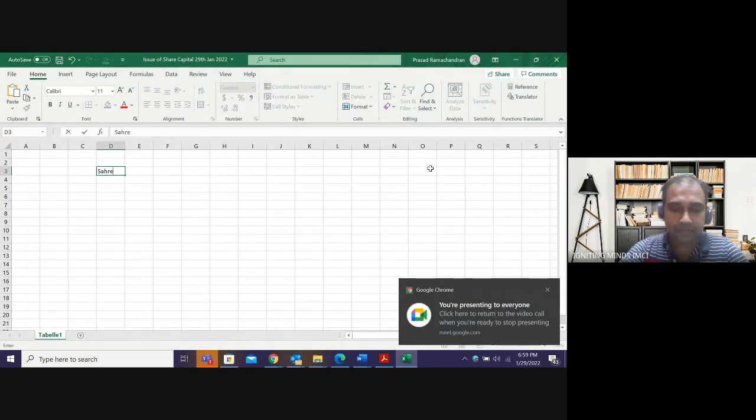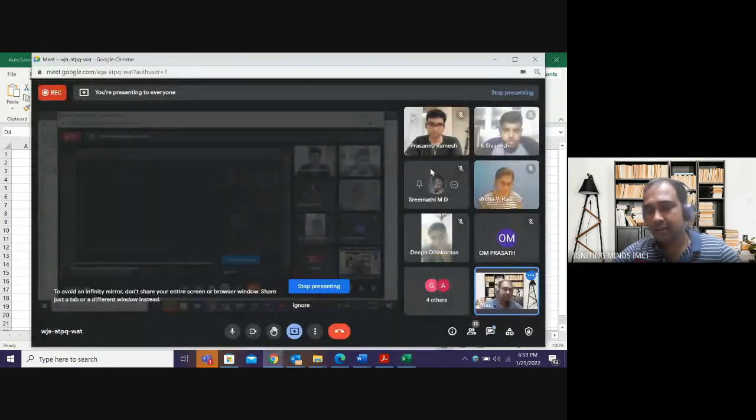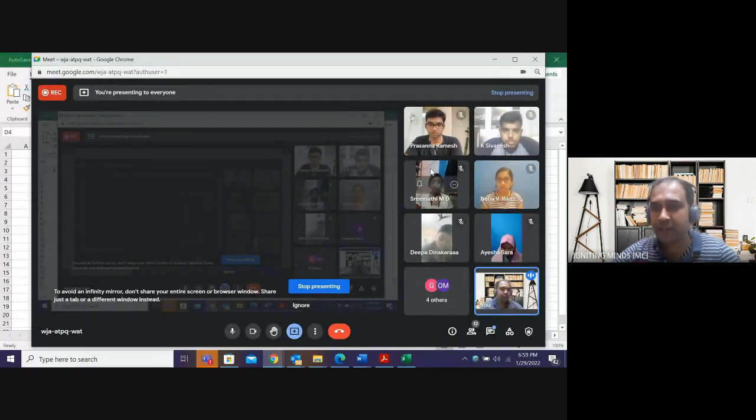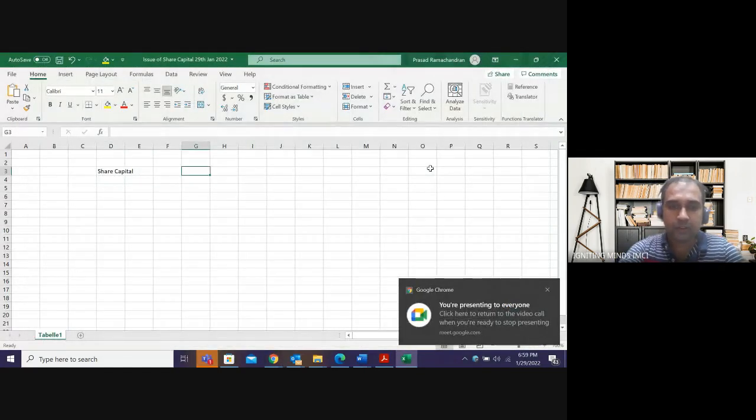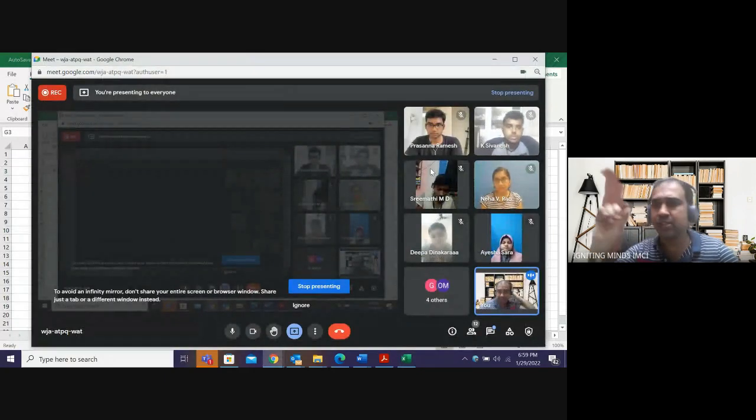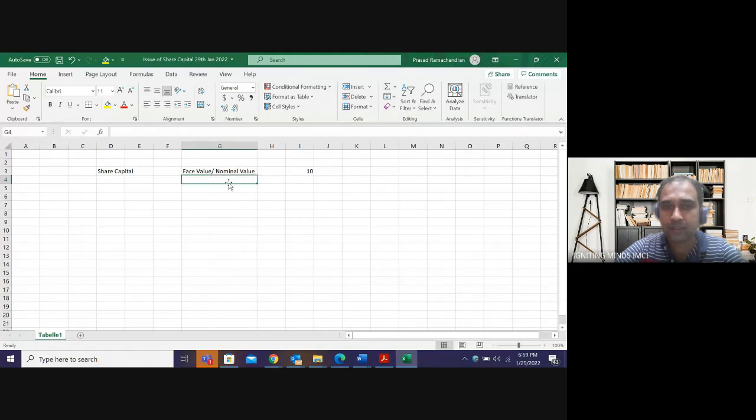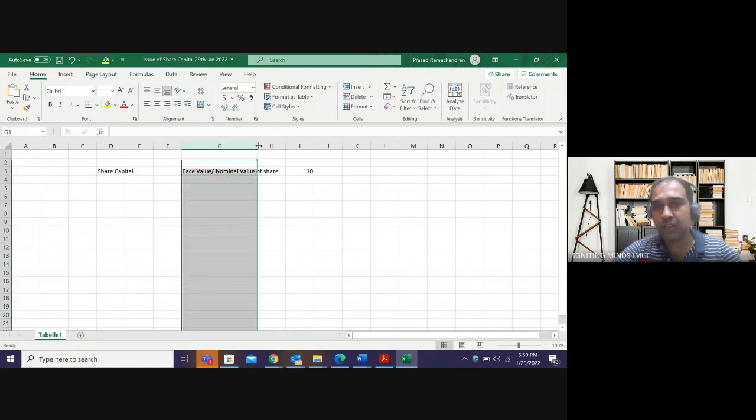So share capital. Generally, whenever we talk about shares, we call something as face value. Face value of a share is 10 rupees. Generally, in all my discussions, I will be using this term face value or nominal value. We call this nominal value also. Nominal value of a share will always be 10.